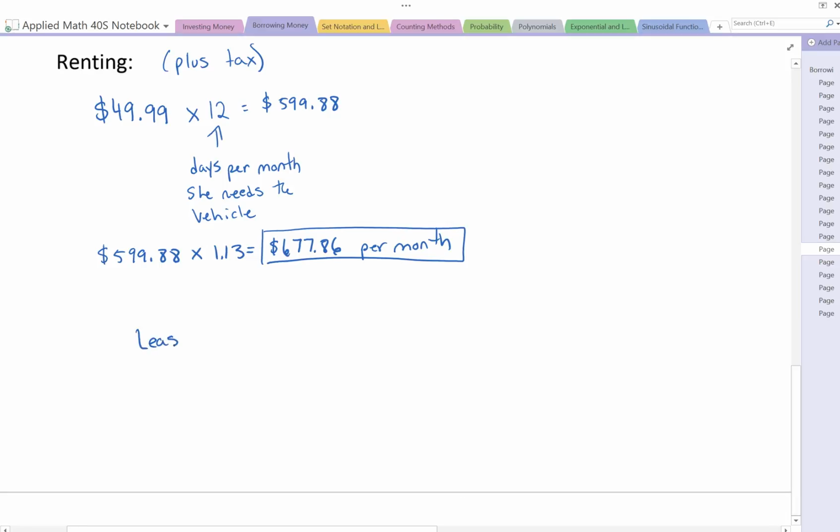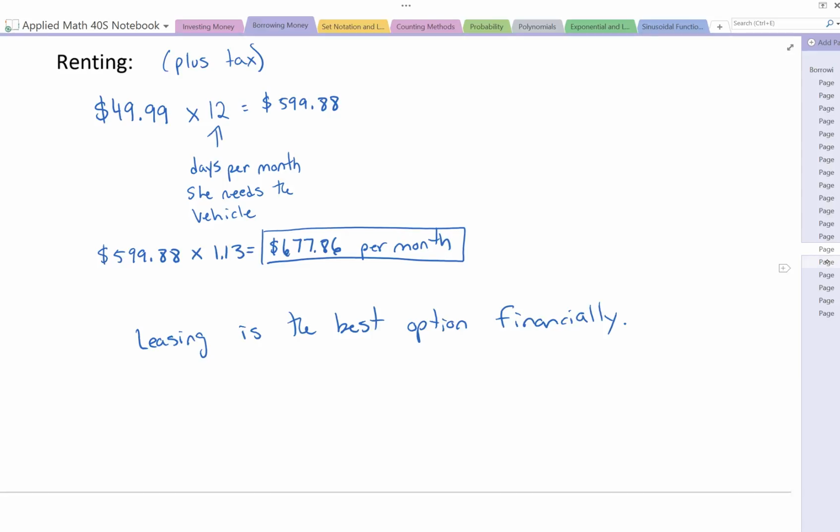So we'll just write that leasing is the best option financially. And the decision will be different based on where you are in your life at that moment in time too, right? If you know you're not staying in a certain place, maybe you're not going to keep that vehicle. Maybe you want to sell the vehicle. If you buy it, you know you're going to sell it later. There's lots and lots of variables that come into play.